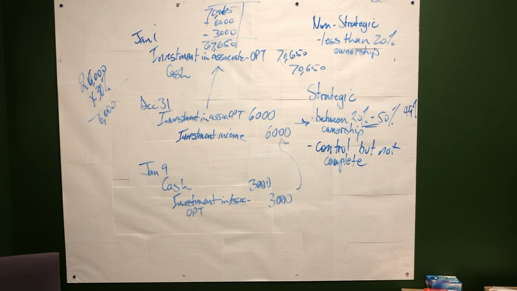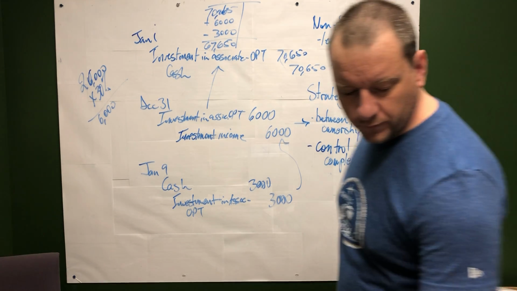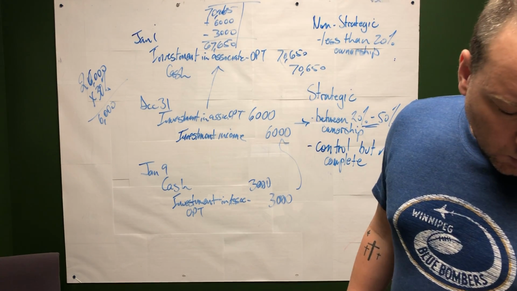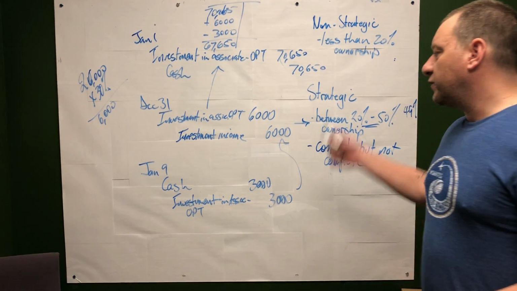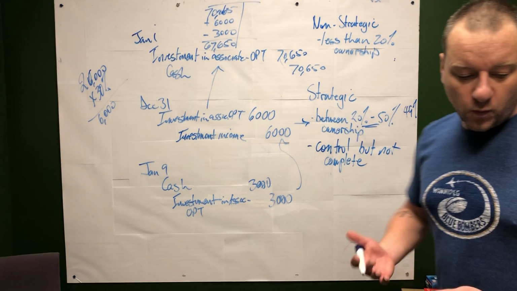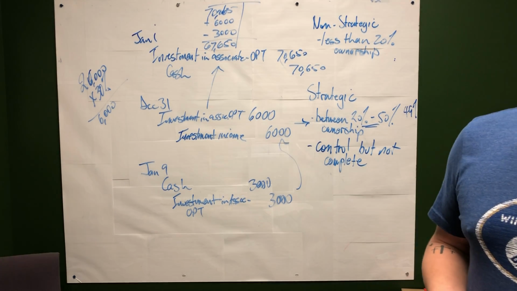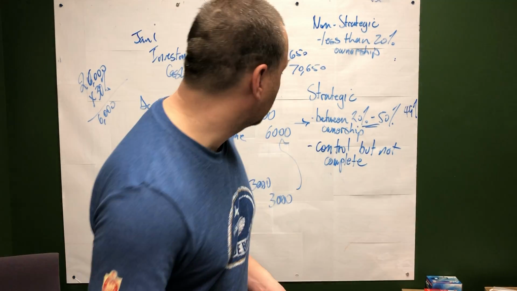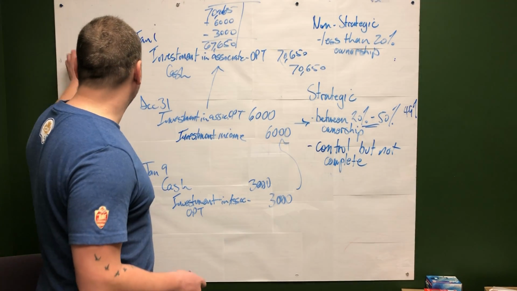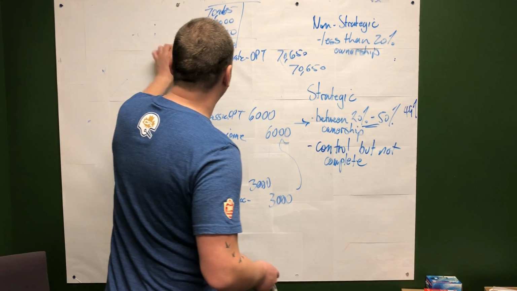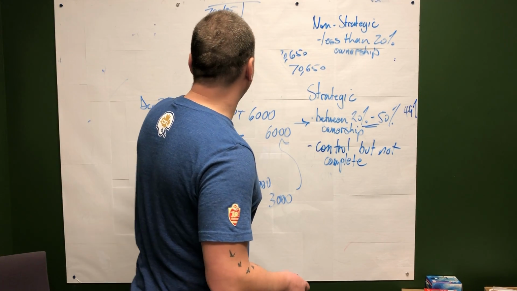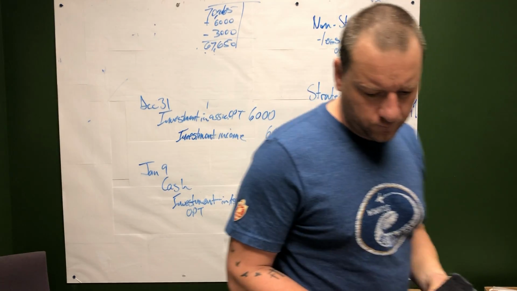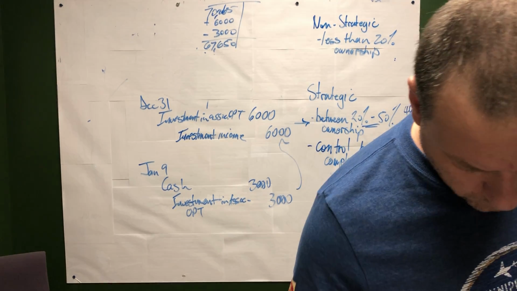Now, we go on and we make these adjustments on a yearly basis. Now what if we happen to sell? Okay, because that's going to happen. Eventually we're going to want to sell that investment. Okay, so I'm just going to erase the first entry. But we know the value on our books right now is $67,650.